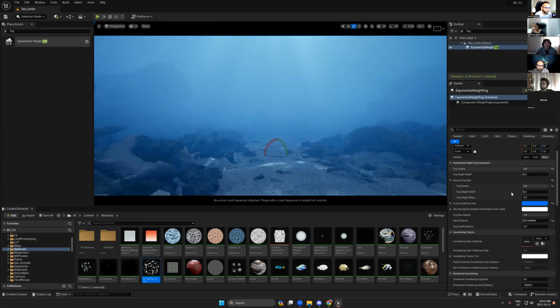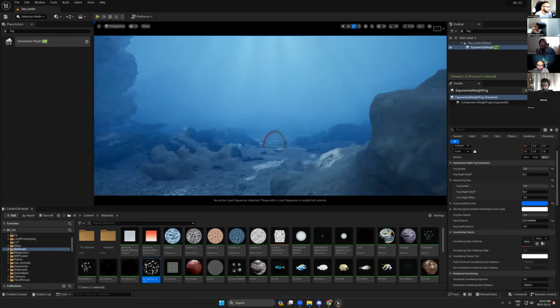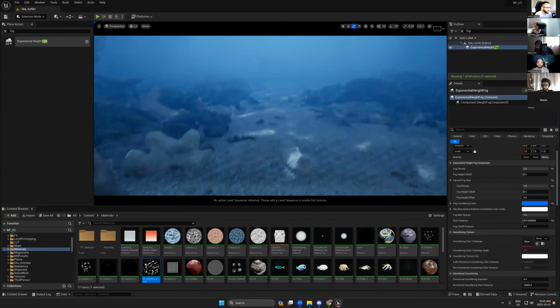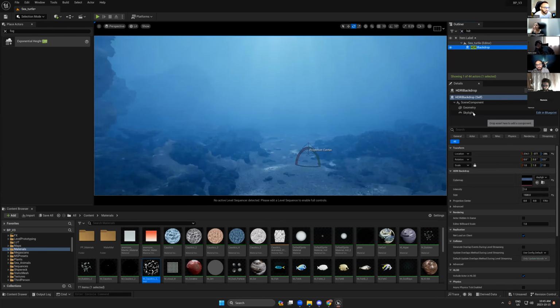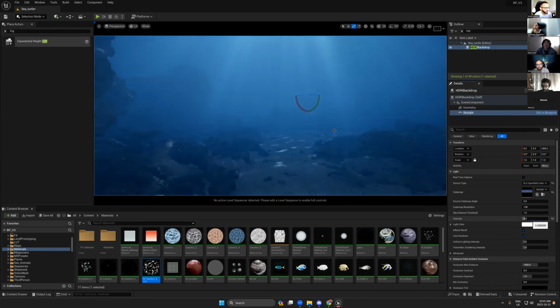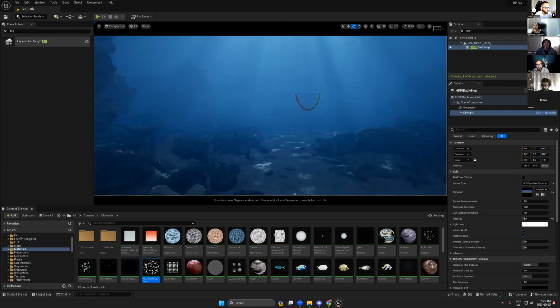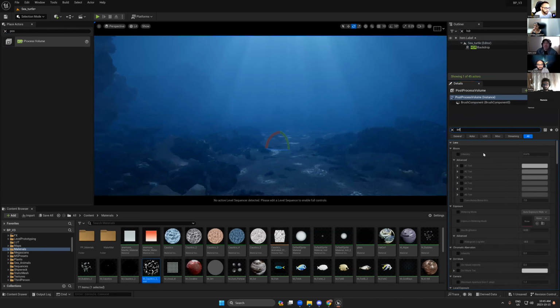Okay, so let's say we have this distance. I just need to make sure of something. Okay, so now we have this underwater scene, but it doesn't look like what we are looking for. So I will go back here and let's try to add 3. Now we have some dark area. Okay, so from here we can go to post-processing and infinity.